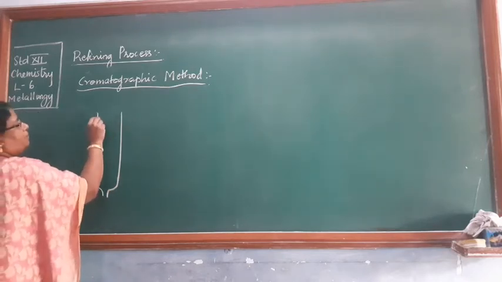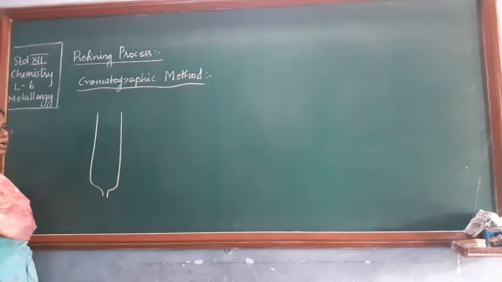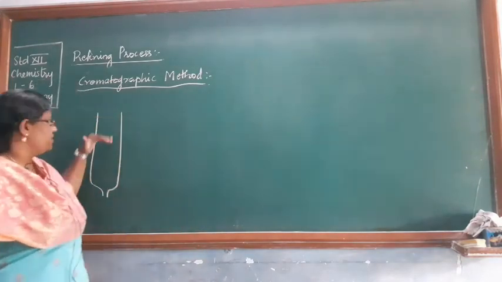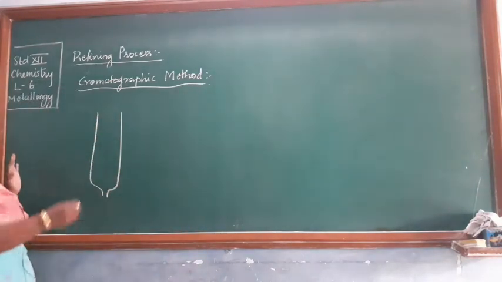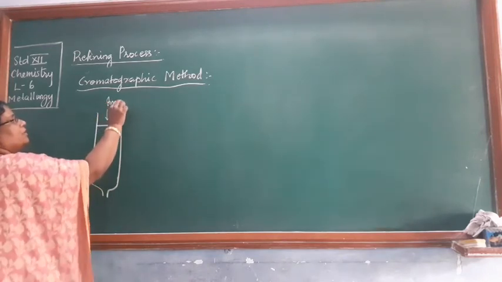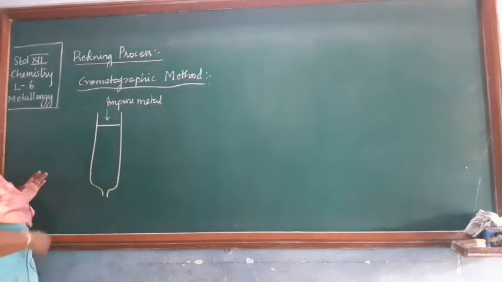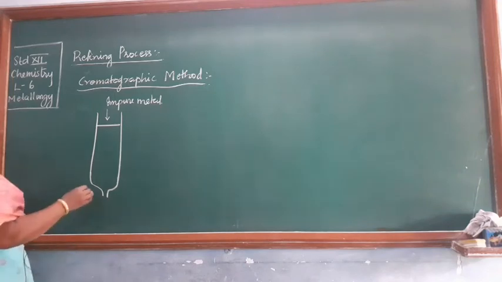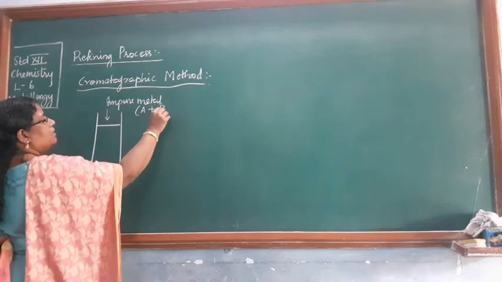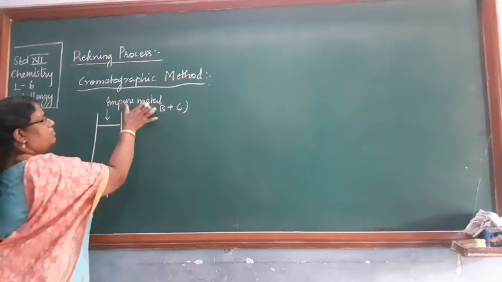Here you have provided a column for the separation to occur. A suitable material, a suitable adsorbent is taken at this region. On the top you are adding the impure metal melt. Now, suppose this metal mixture consists of impurities and along with that the metal is also there. Suppose there are 3 components in this impure mixture.